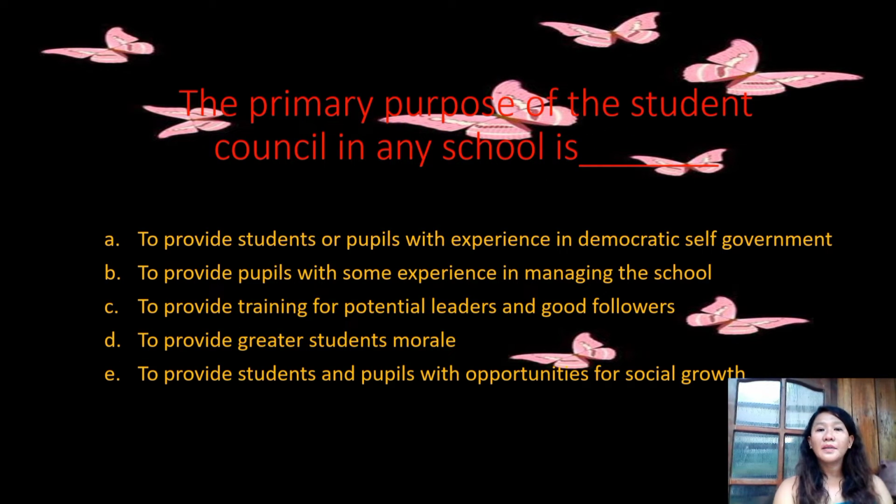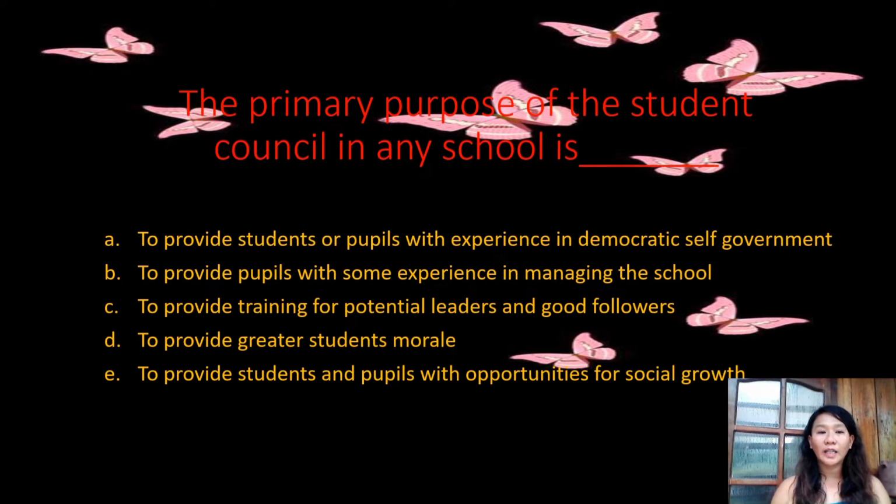Next, the primary purpose of student council in any school is blank. A. To provide students or pupils with experience in democratic self-government. B. To provide pupils with some experience in managing the school. Letter C. To provide training for potential leaders and good followers.